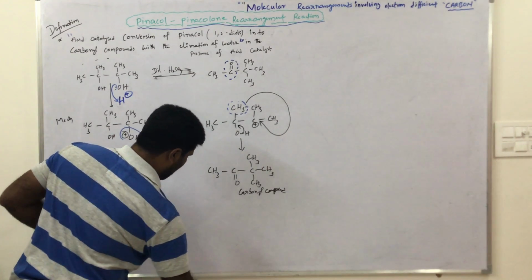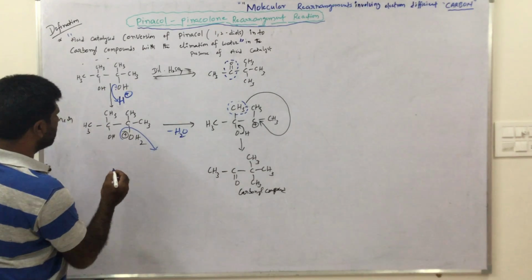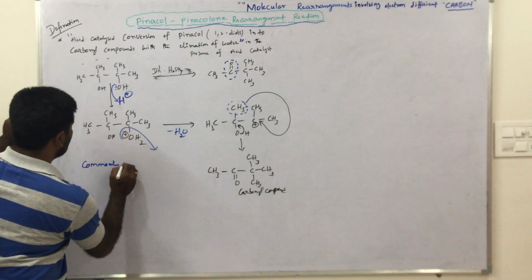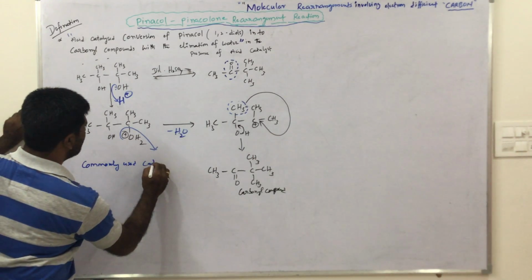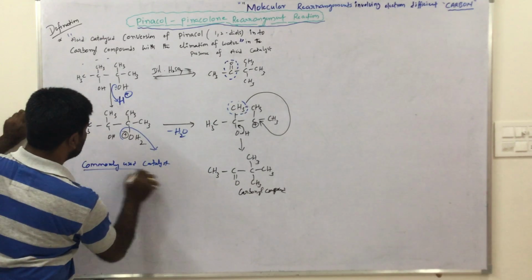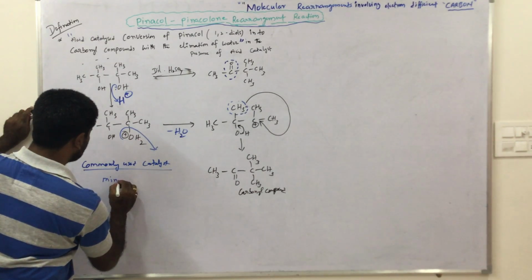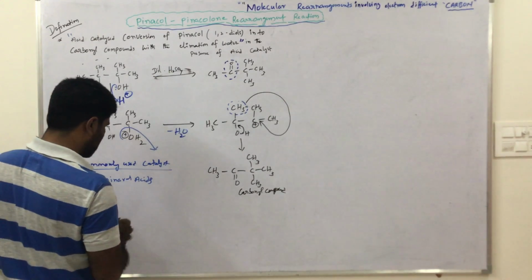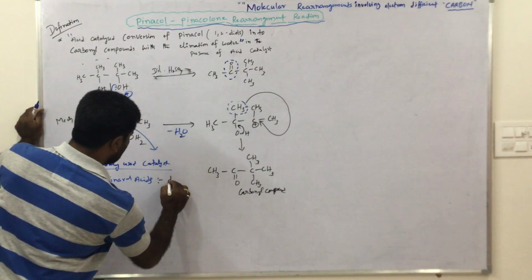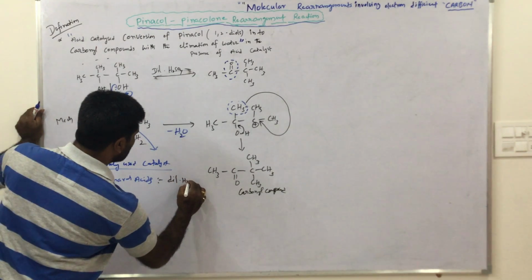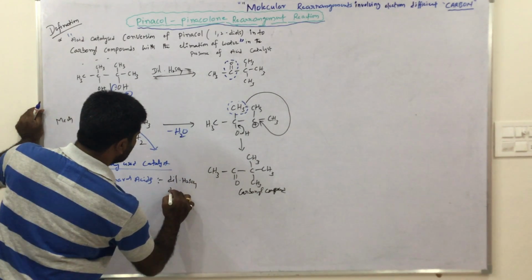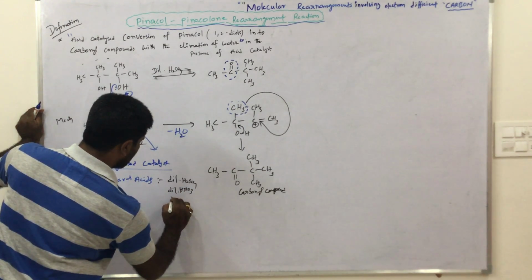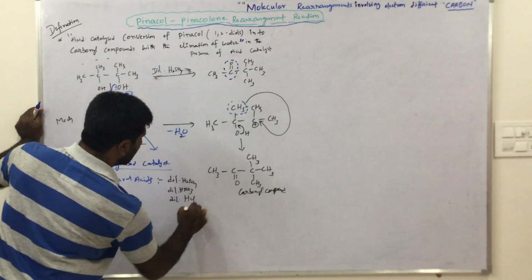Now, commonly used catalysts are mineral acids, that is dilute H2SO4, dilute HNO3, and dilute HCl.